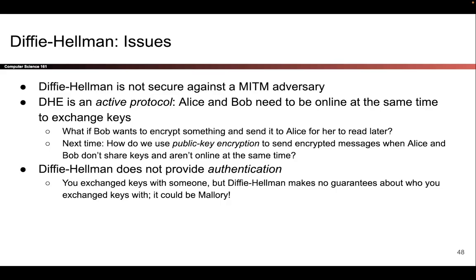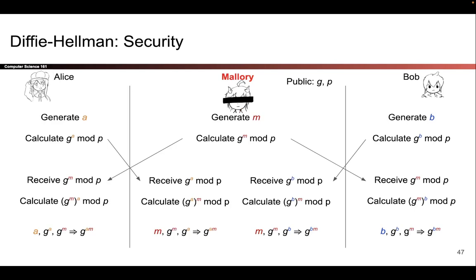So another equivalent way of looking at this picture that we saw from earlier is that two successful Diffie-Hellman key exchanges happen here. Alice did a key exchange. She thought she was doing it with Bob, but in fact, Mallory stepped in front, and Alice and Mallory did a successful exchange. Alice and Mallory exchanged secrets, and Alice and Mallory both know the secret, G to the AM mod P. So Alice did successfully do a key exchange. She just thought she was doing it with Bob and did it with Mallory instead.